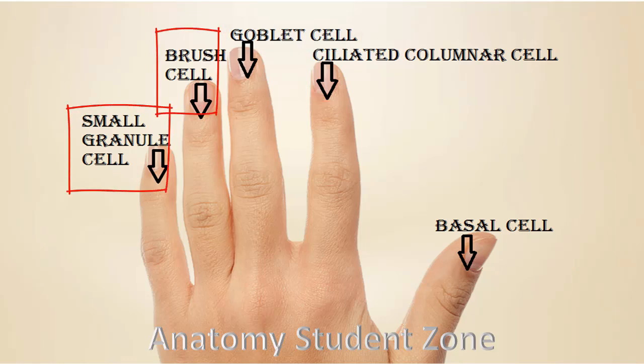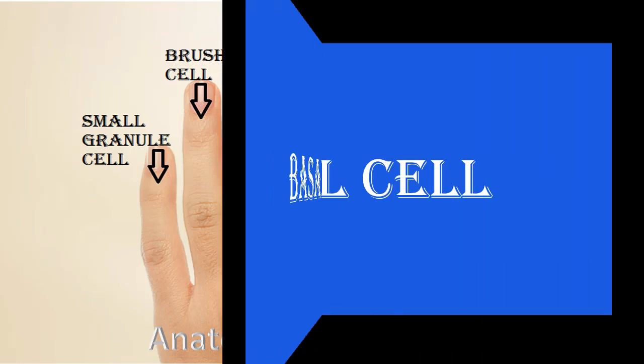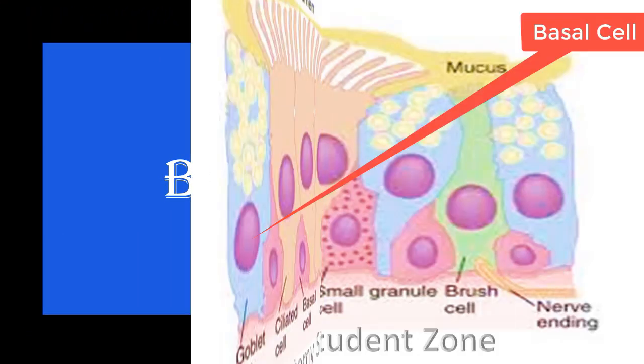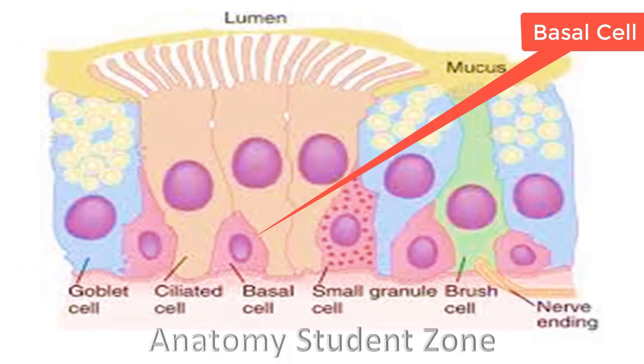Now I will cover these cells one by one. First I will explain the basal cell. You know, basal cells are the parents of the ciliated pseudostratified columnar epithelium, that is your respiratory epithelium. Although it's not mentioned in the book, I'm going to tell you so that things are clear and easy for you. So why are these the parents of this epithelium?